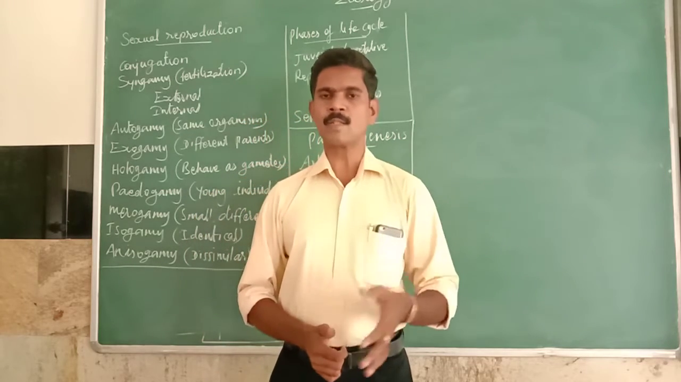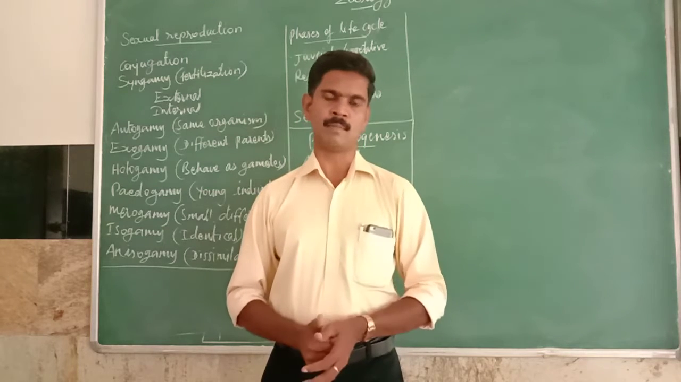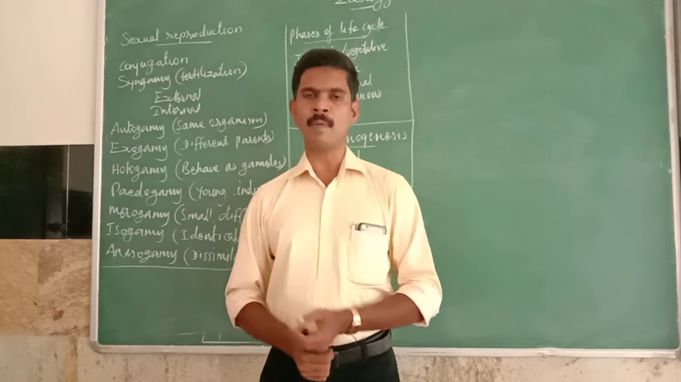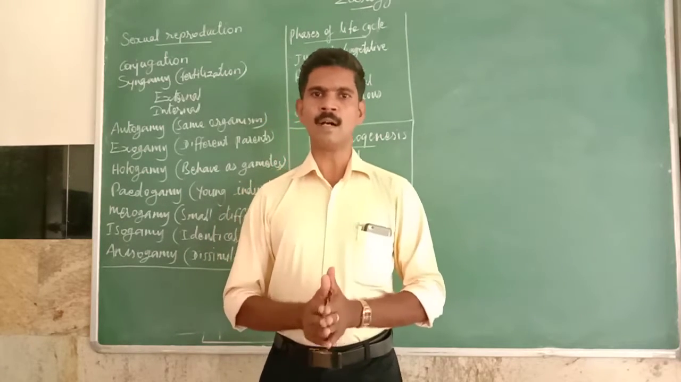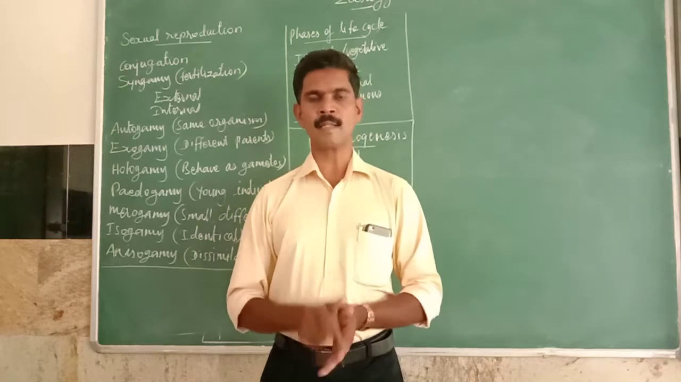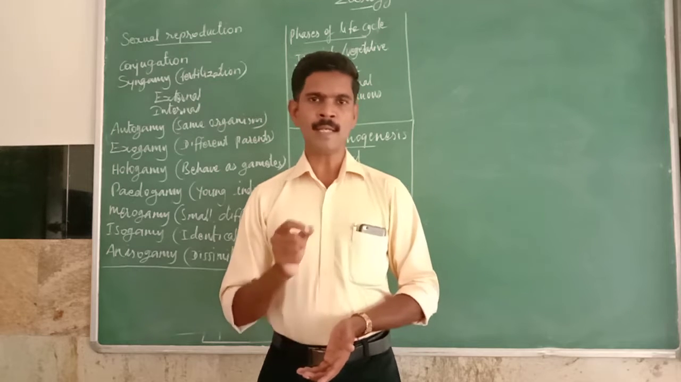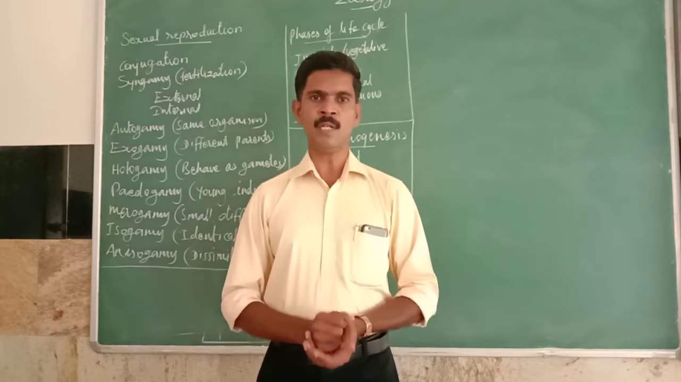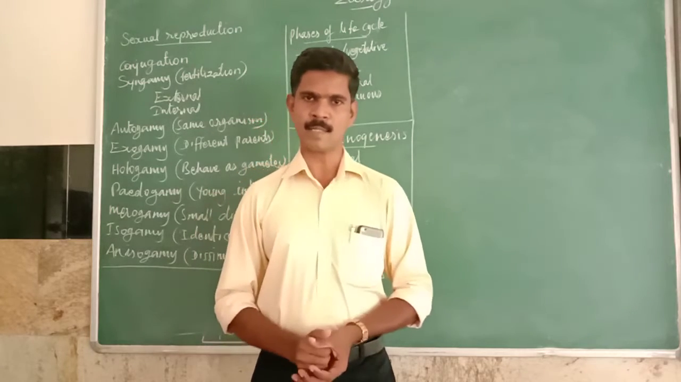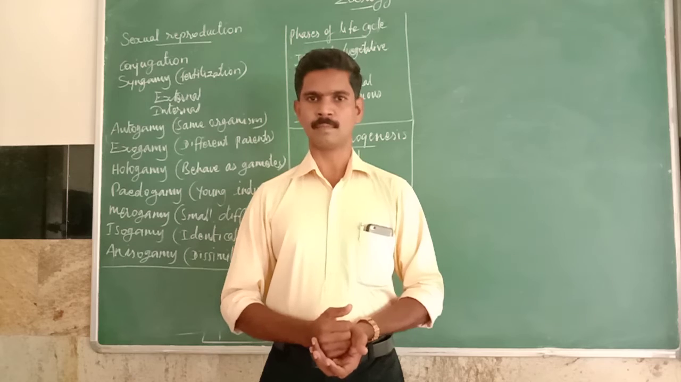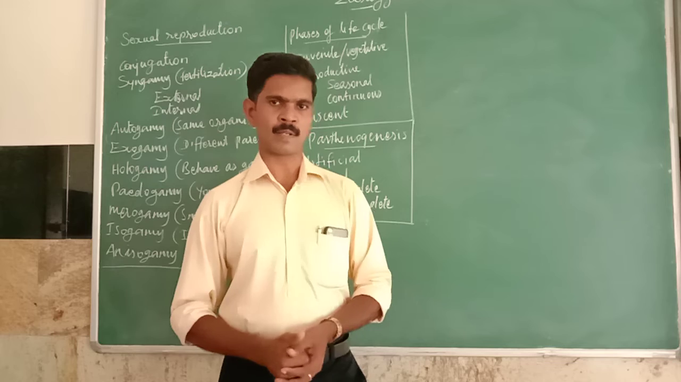In sexual reproduction, two parents are involved, both father and mother. In some organisms, only a single parent is involved, but that single parent produces both male and female gametes. So sexual reproduction means the fusion of male and female gametes to produce the zygote, and from the zygote a new organism is developed. This is called sexual reproduction.